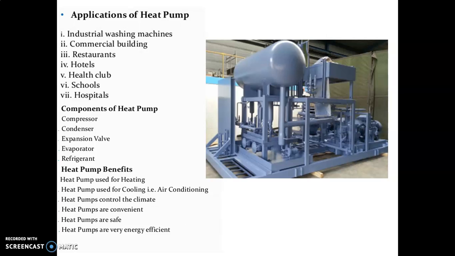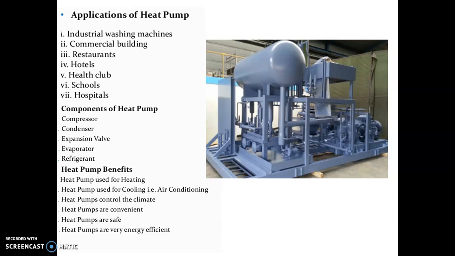The second important component is the condenser. It acts as a heat exchanger. The main function of this heat exchanger is to exchange heat, and the latent heat of condensation takes place. The third component is the expansion valve. In the case of the heat pump, an automatic expansion valve or manual expansion valve is used to reduce the pressure and temperature of the refrigerant.